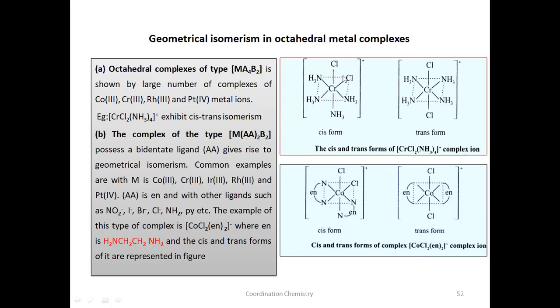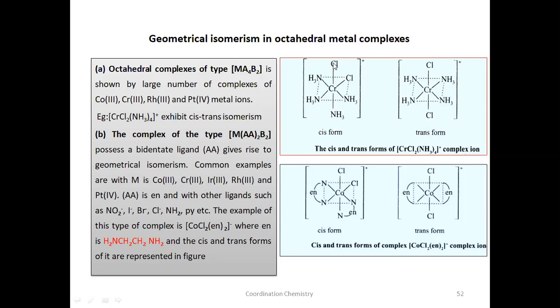Axial and equatorial positions are also indicating the same phase in cis form. In order to show the trans form, you have to write the ligands in opposite directions, and for these 2 opposite directions you can choose either these axial positions or these equatorial positions that are opposite in direction. That indicates the 2 different phases, that is trans form.